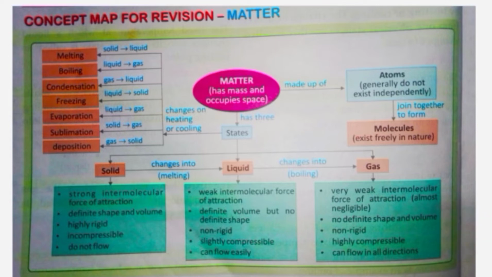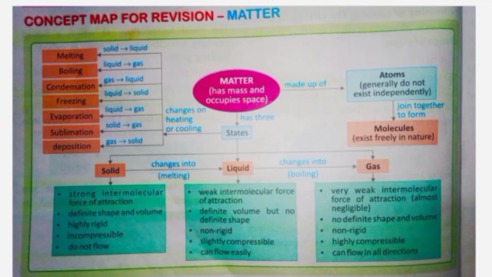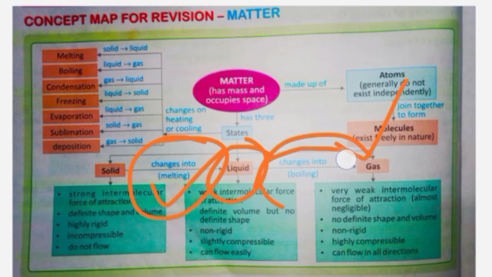Okay, now let's discuss gases. Gases have very weak intermolecular force of attraction, almost negligible, minimum you can say. In solids it is maximum, and in gases it is minimum. And they have no definite shape and volume, no rigidity. They're highly compressible and can flow in all directions, because of the intermolecular spaces, right? Now the next term: when a solid changes into liquid on heating, this is known as melting. When a liquid changes into gas on heating, this is called boiling, right?